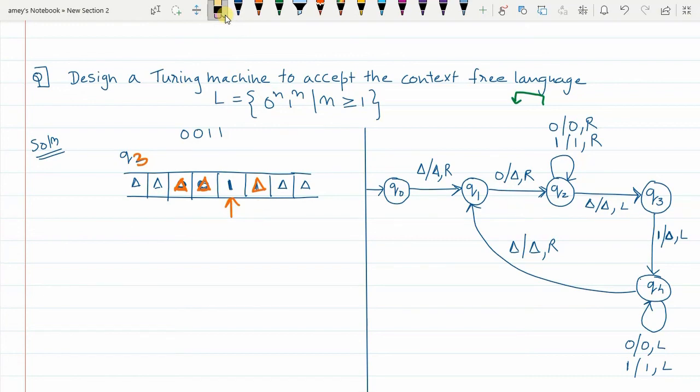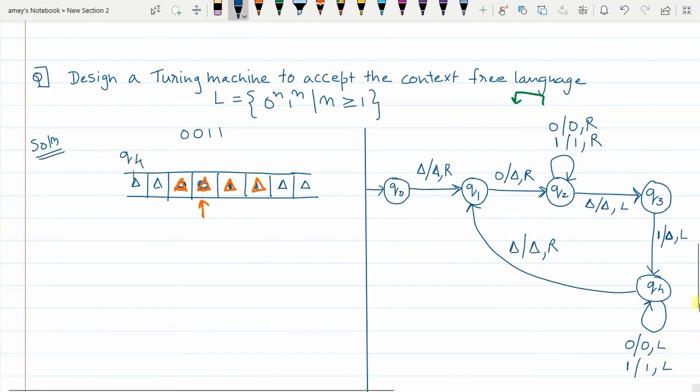Now Q3 is a state wherein I know that I am pointing to the last 1. So in Q3, when that last 1 is encountered, that 1 will be replaced with delta, and the pointer still moves to the left, and I will go to Q4 state. So from Q3 I will go to Q4 state. Okay, so from Q3 we are now in Q4 state.